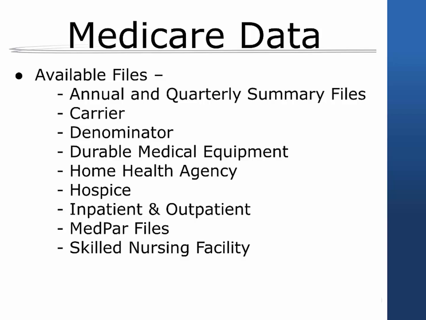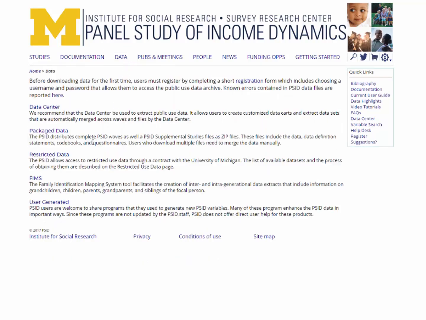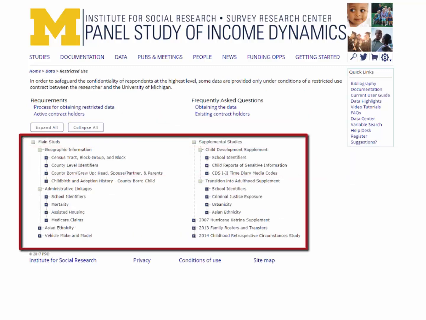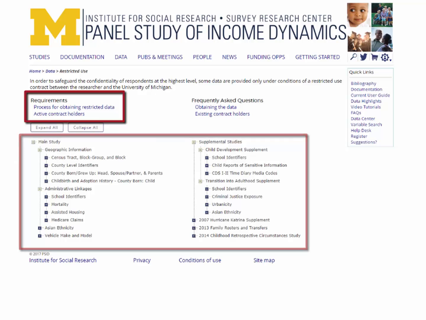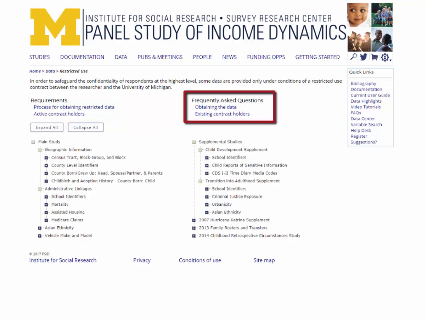For more information on how to apply for CMS and other restricted data, let's begin once again at the PSID's homepage, psid.org. To begin, click on the Data tab, located at the top of the homepage. From the list of selections, click on the link labeled Restricted Data. This will bring you to the webpage containing links to explanations of the various types of restricted use data, application requirements for those who want to apply for the data, requirements for current contract holders, and frequently asked questions.